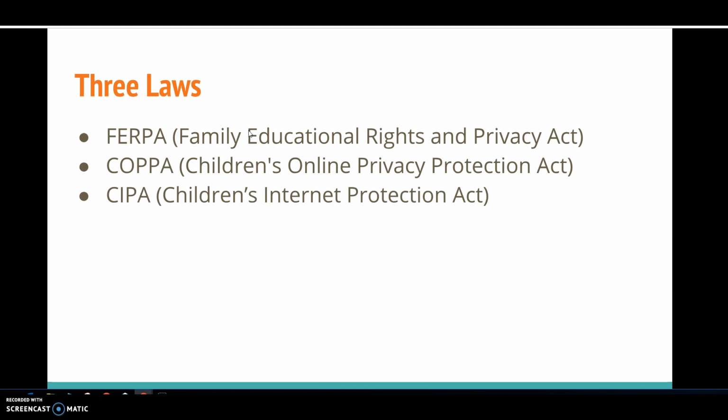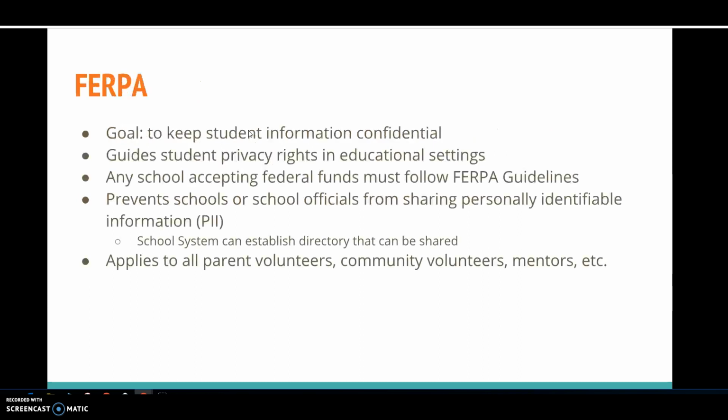3 laws that impact us are FERPA, the Family Educational Rights and Privacy Act, COPPA, the Children's Online Privacy Protection Act, and CIPA, the Children's Internet Protection Act. We're going to first take a look at FERPA. FERPA is a federal law that guides student privacy rights in educational settings. Any school, such as Forsyth County Schools, that accepts federal funds is subject to following FERPA guidelines.